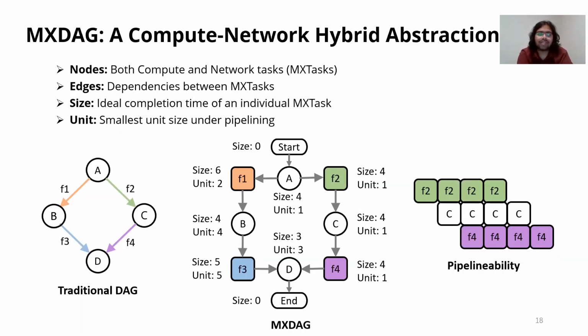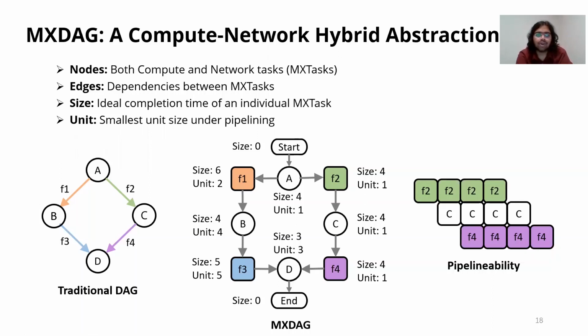For example, as we see in the left-hand figure, a traditional DAG where A, B, C, D are the compute tasks and F1, F2, F3, F4 are the 4 network tasks. And now we can see the mixed DAG counterpart, where all these tasks have been represented as specific nodes and there are edges between them.